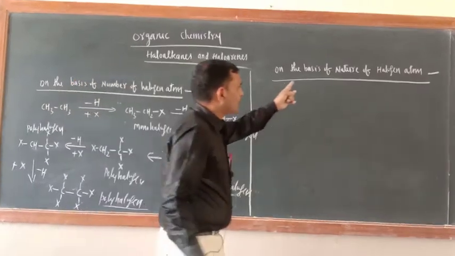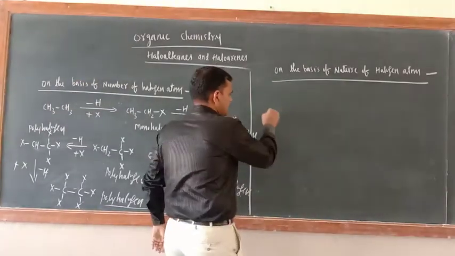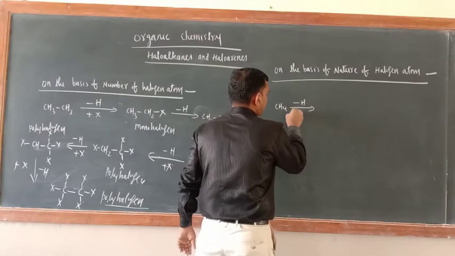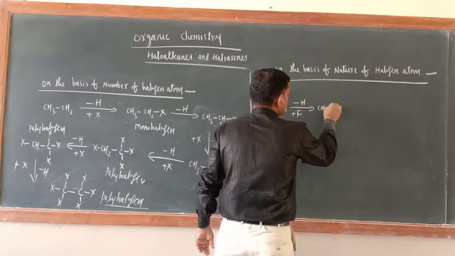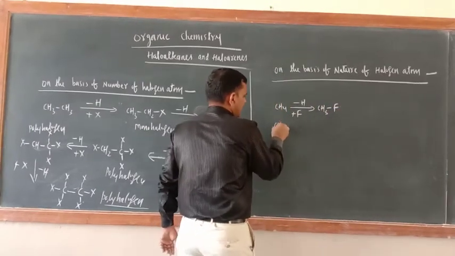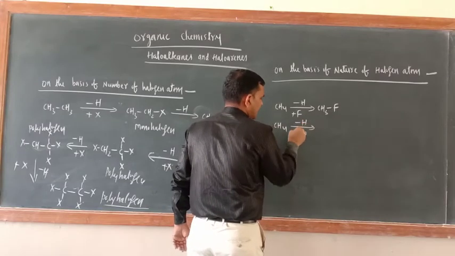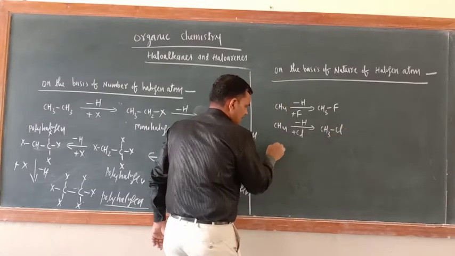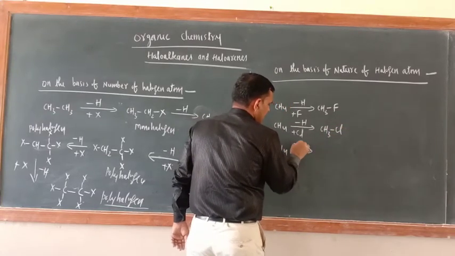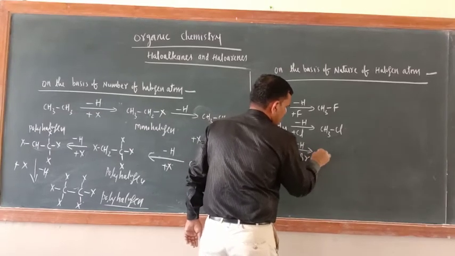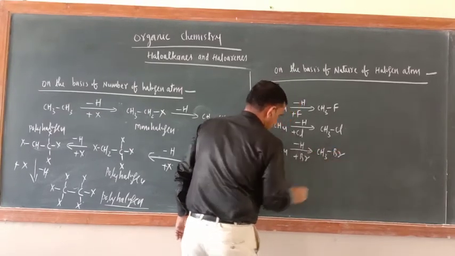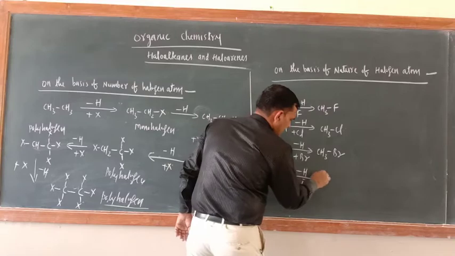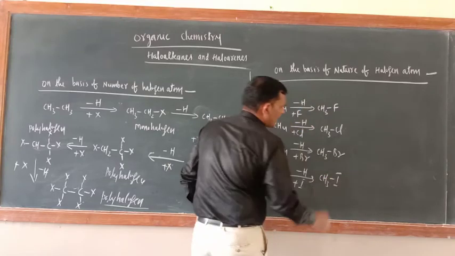Now what about on the basis of nature of halogen atom? Now just see. CH4, now minus H, put here F. So what is here? CH3F. Now CH4 minus H, Cl. So this is CH3Cl. Now CH4, now minus H, put here Br. So CH3Br. Similarly here CH4 minus H plus I. So CH3I.